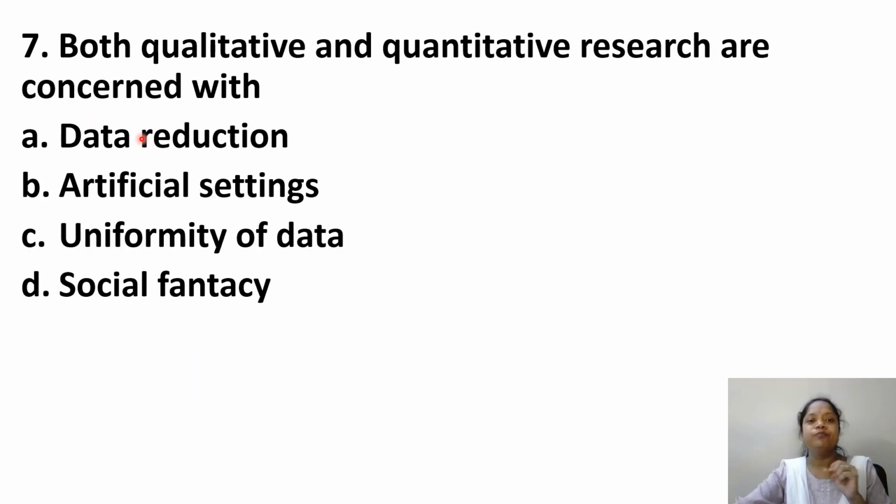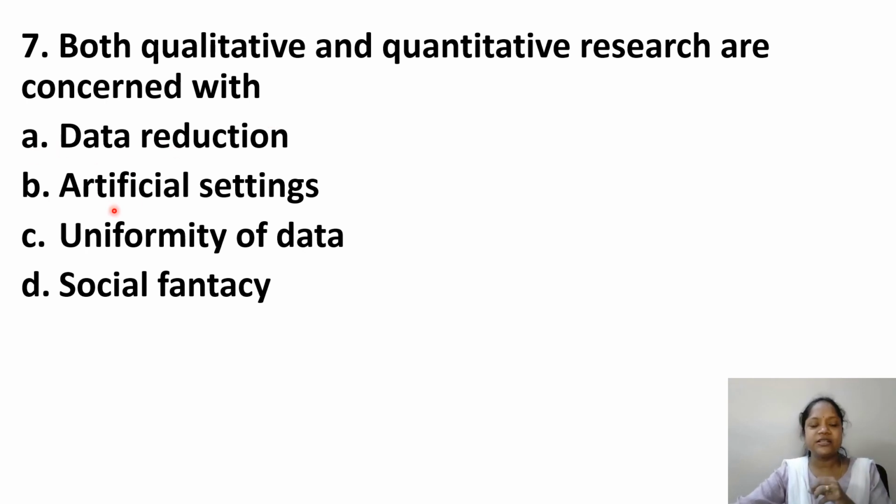Okay, next. Both qualitative and quantitative research are concerned with. See, we have methods in research: qualitative method, quantitative method, and mixed method also. Okay, qualitative method deals with emotions. In quantitative method, the data we collect is numerical, and statistical calculations are there in quantitative research. Then mixed method, we need to do both, quantitative also, qualitative also.